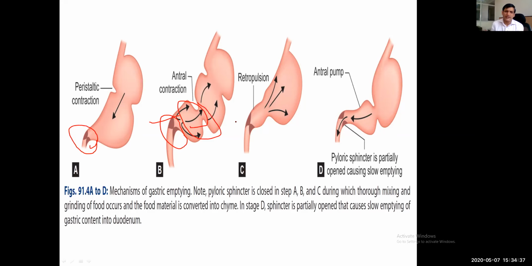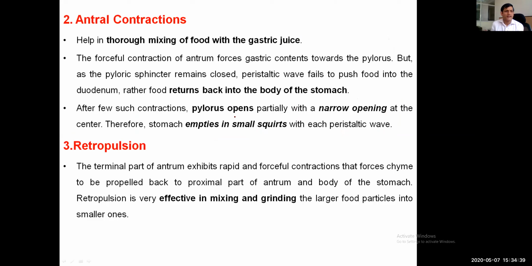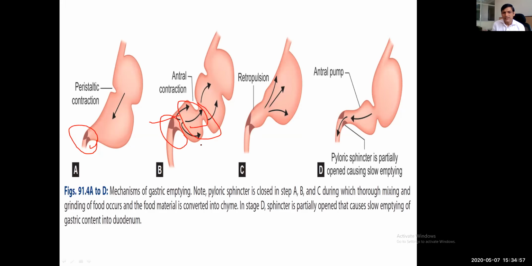And the third one is retropulsion. In retropulsion, the terminal part of the antrum exhibits rapid and forceful contraction that forces chyme to be propelled back to the proximal part of the antrum and the body of the stomach. Retropulsion is very effective in mixing and grinding larger food particles into smaller ones. What is happening here? The food particles will go back and mix properly in the retropulsion.